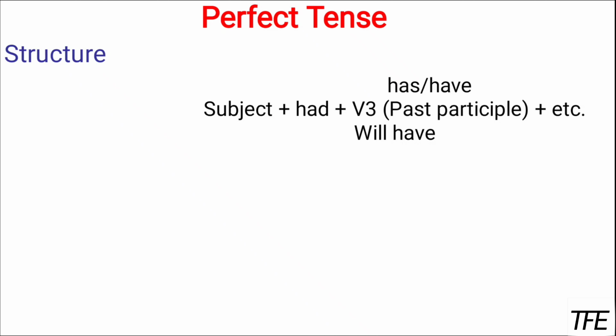Okay, now let's see how we can form the sentence, I mean the structure. For the structure, first we have the subject, and then we have a helping verb like will have, has, have for present, had for past. Then we have the V3, the past participle form of the main verb, or you may say the third form. Then we have other things in the sentence. So let's form a sentence.